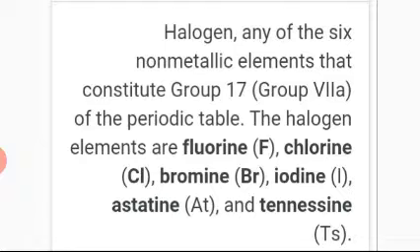Then 6P, so 12 plus 6 is 18. That's why modern numbering is 1 to 18, rather than Roman numbering. This is in group 17 as well as in group 7A.